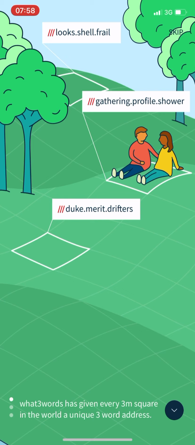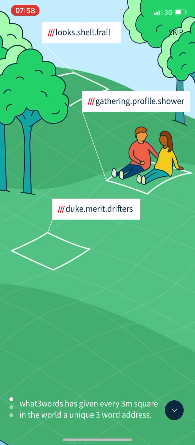You can easily pinpoint a 3 by 3 meter square anywhere on the earth, and then the app will generate a unique combination of words for this 3 meter by 3 meter location.